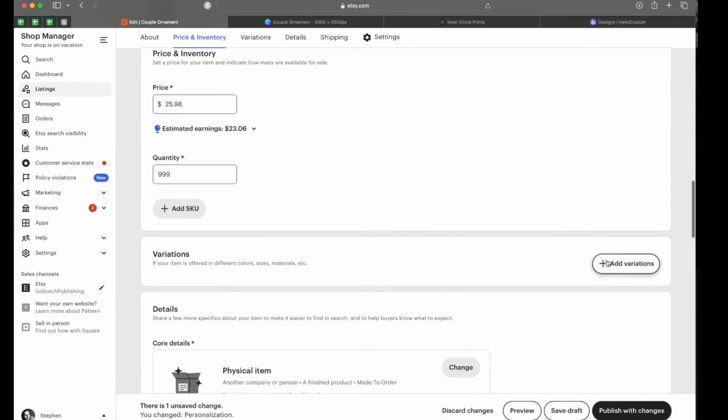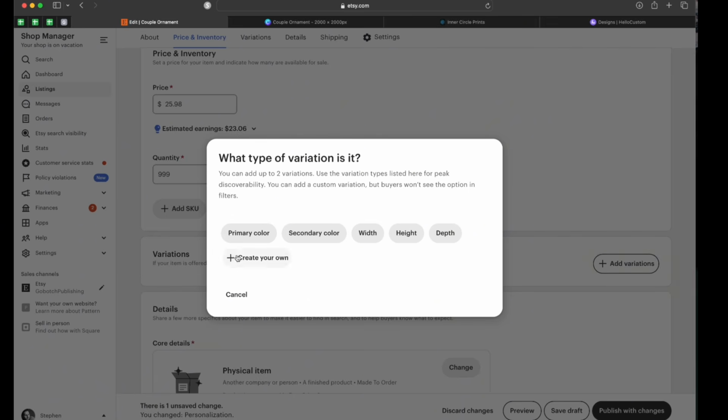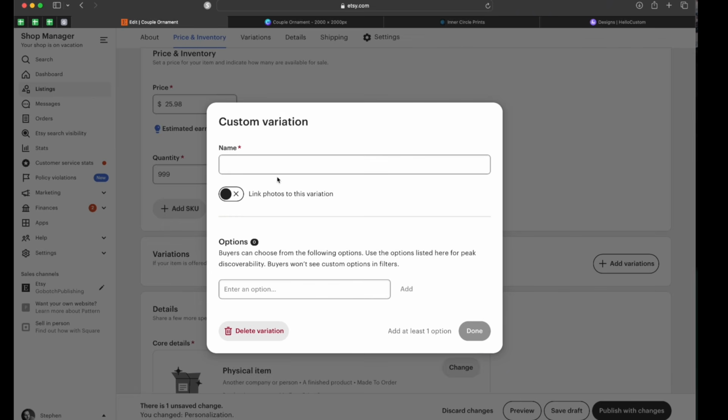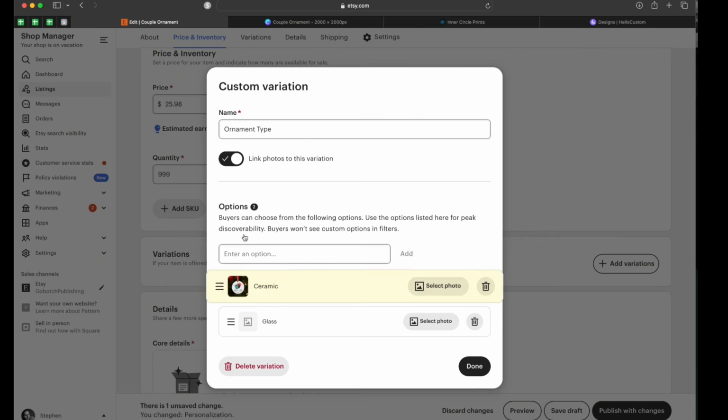Variations, this is also where you would go in and set up your low display price if you wanted to do that. So I clicked on custom. I might name it ornament type. You could link a photo to it. Maybe you have a ceramic ornament and then you have a glass ornament, and then you can select a photo so that when they click the ceramic ornament, they're shown that photo.